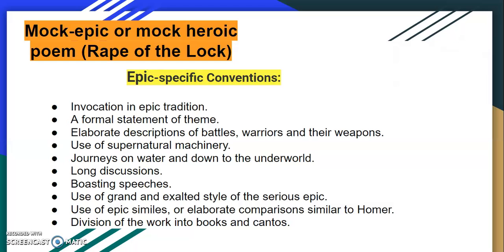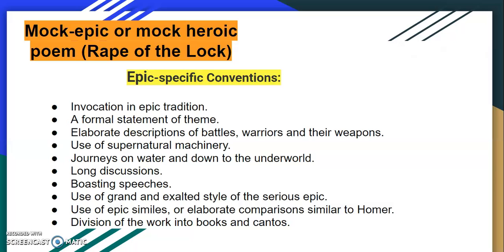The theme is about your syllabus, and it is something about The Rape of the Lock, not fully about The Rape of the Lock. Why? Because here I am not going to describe The Rape of the Lock and its poet, its writer, Alexander Pope. Rather, I will be discussing mock epic. What is mock epic? What are the mock epic characteristics? Before entering The Rape of the Lock, it is very, very important to know what is mock epic.